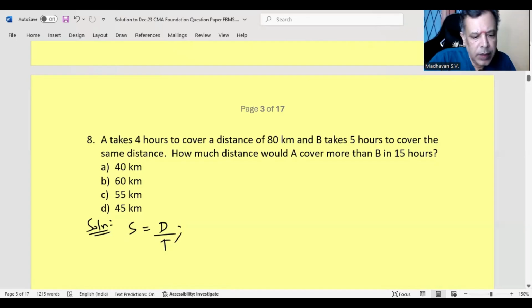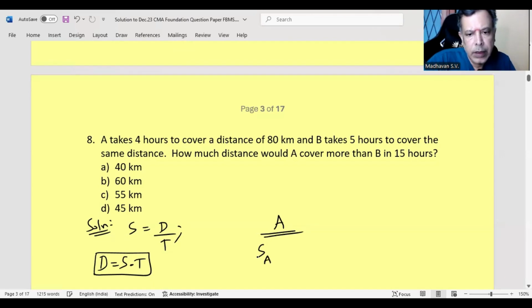So that means our distance will be speed into time. Let us keep this. Now, first consider the person A. Person A's speed, I will call it S suffix A, that is distance traveled, which is 80 kilometer, by time taken is 4 hours, which means his speed is 20 kilometer per hour.